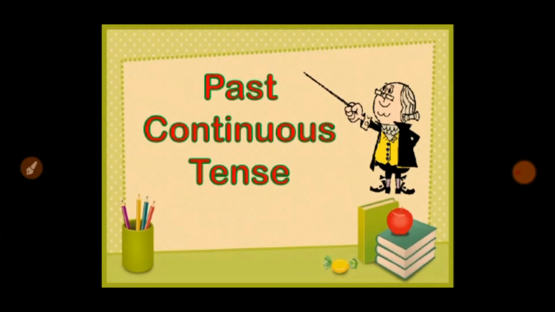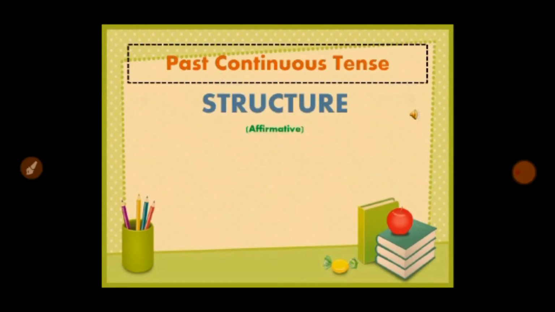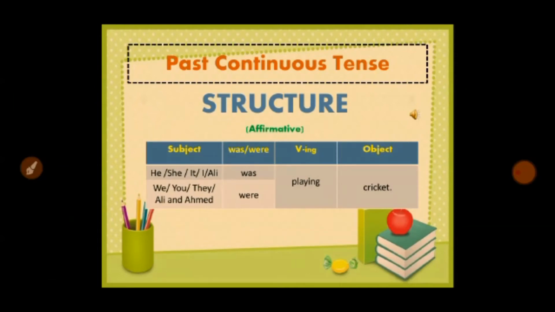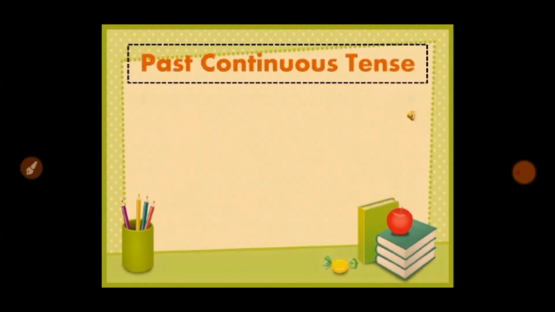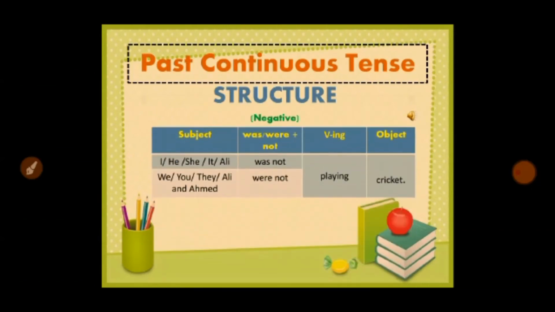Now let's start past continuous tense, and again it's very easy. All types of structures are same. The only difference is that instead of using is, am, are, we use was or were. With he, she, it, I, or singular noun, we use was, and with the rest we use were. The rest of the structure, the ing form, is same. In negative sentences, again it is same, only we have to insert not with was or were.